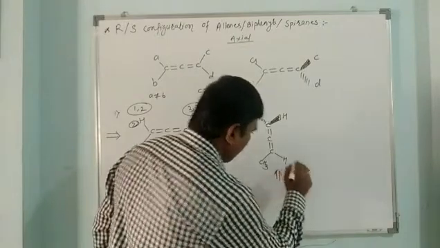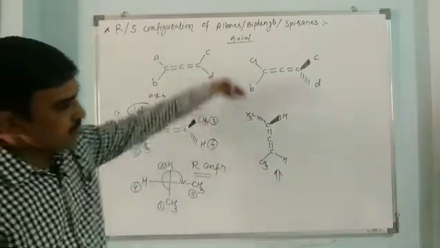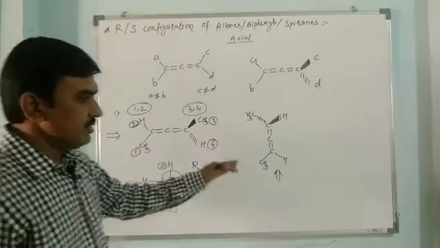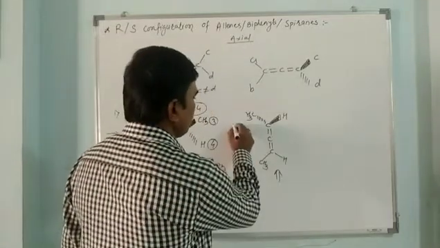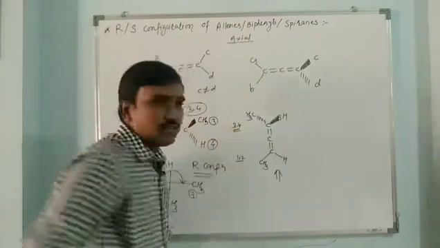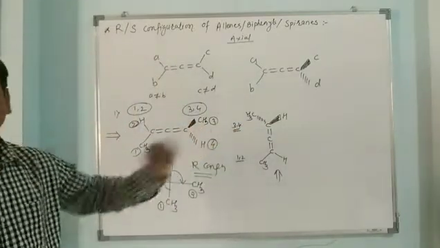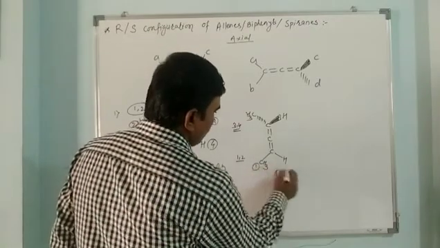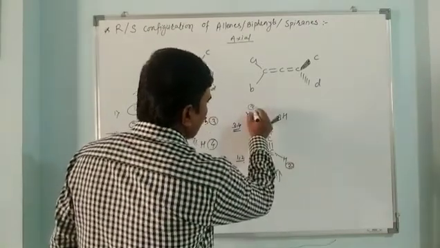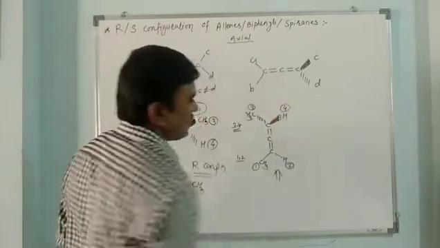We can view the molecule from this side or from this side, but the substituents which are closer to the observer will get numbers 1 and 2, while the substituents which are away from the observer will get numbers 3 and 4. So 1 goes to the methyl, 2 goes to hydrogen, 3 goes to methyl and 4 goes to hydrogen.